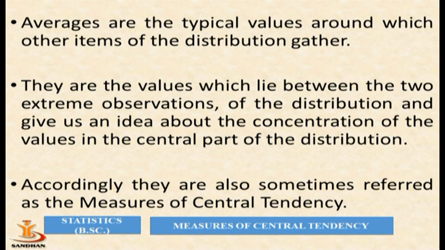They are the values which lie between two extreme observations. Extreme observation means the minimum value and the maximum value. They give us an idea about the concentration of the values in the central part of the distribution. So here we are discussing the central part of the distribution. It is known as a measure of central tendency.